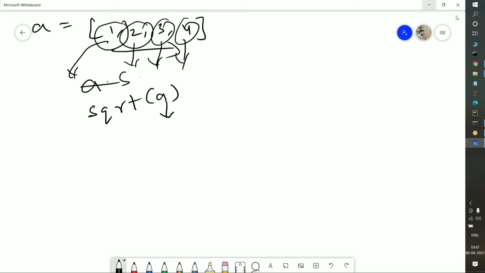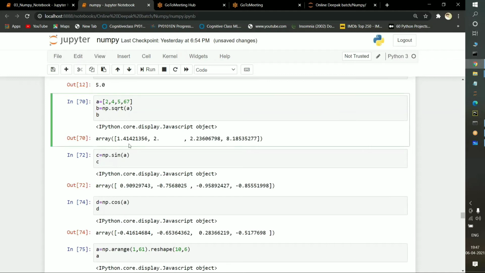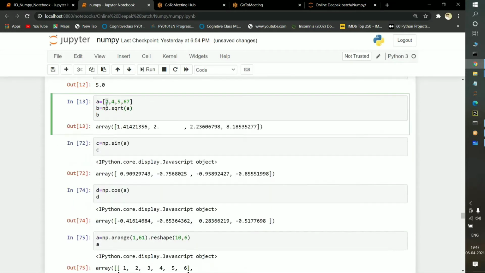If you observe this task, see, I am passing 2, 4, 5 and 67, and I am applying square root. What is the square root of 4? It is 2. See the output. If I execute it, the square root of 2 is 1.41, and the square root of 4 is 2. The square root of 5 is this value. The square root of 67 is this particular value, 8.18.